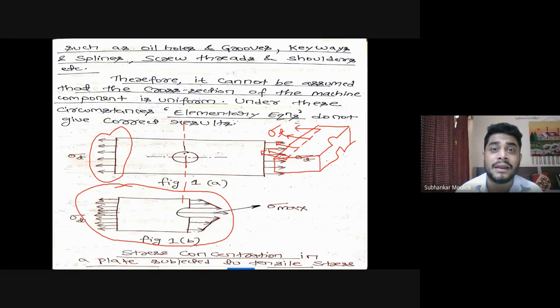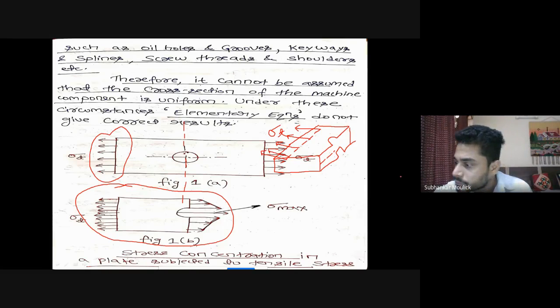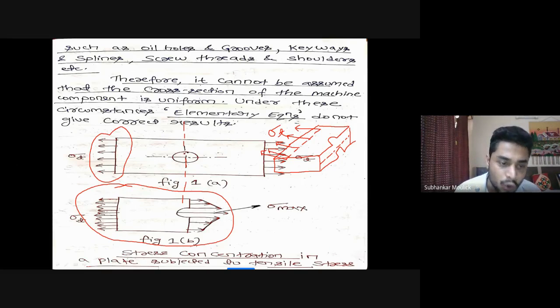Now, once you have cut this component from the middle cross section, you see this portion of the component has an uneven cross section. The cross section is not uniform. It is uniform up to this point, and from this point onwards. Due to this load P, tensile stress is acting on this component.